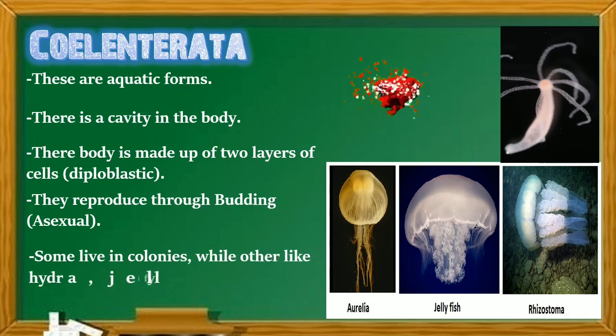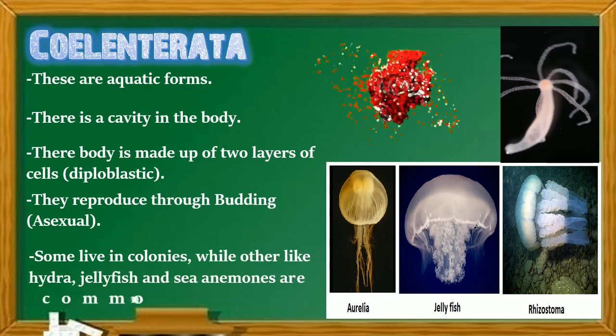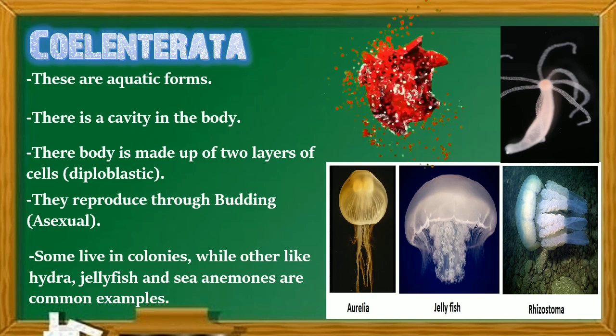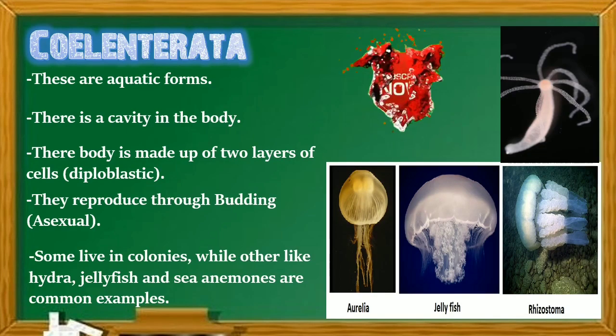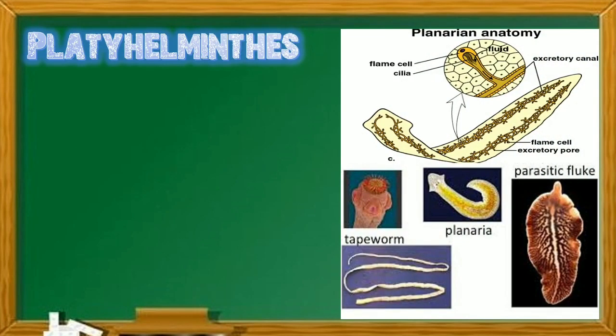Some live in colonies, while others like hydra, jellyfish and sea anemones are common examples for Cnidaria. So hydra is one of the most familiar examples for Coelenterata.